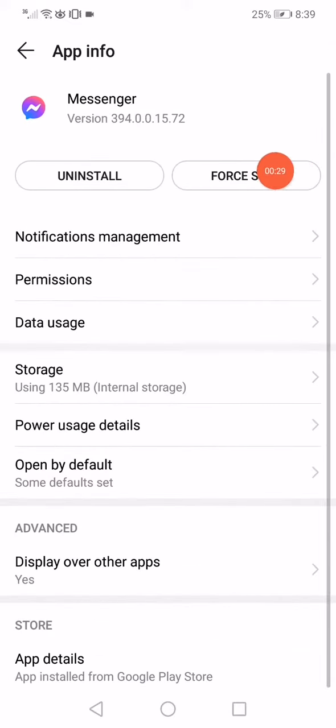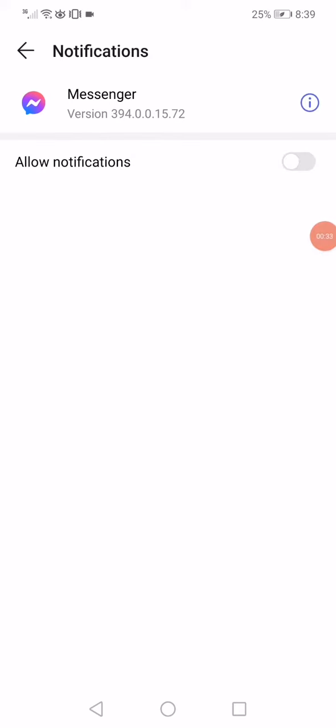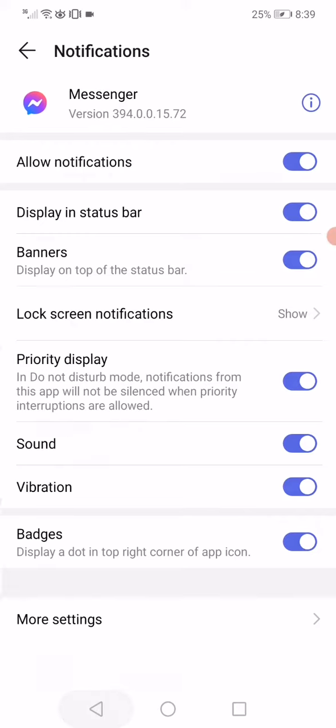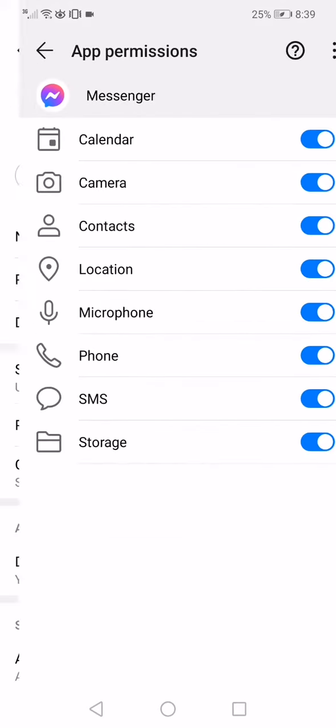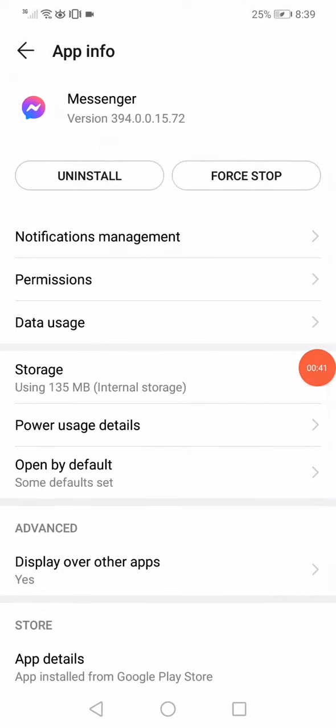Click on Force Stop and then click on Notifications Management. Disable the notifications and enable them back again, and then click on Permissions. Make sure to enable all the permissions, and then go to the storage.